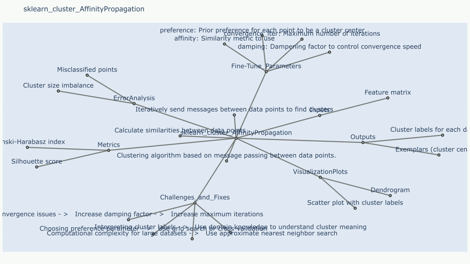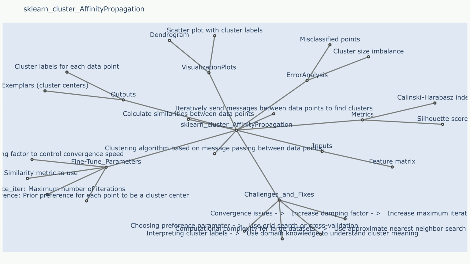Challenge 2: sensitivity to noise and outliers. Affinity propagation can be sensitive to noise and outliers in the data, which can lead to incorrect cluster assignments. Sample use case: a dataset with several outliers might result in affinity propagation creating clusters around these outliers instead of capturing the true structure of the data.